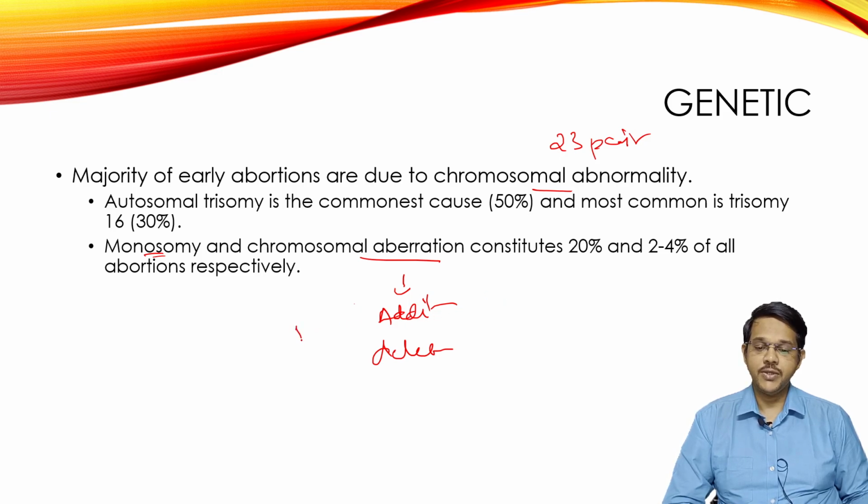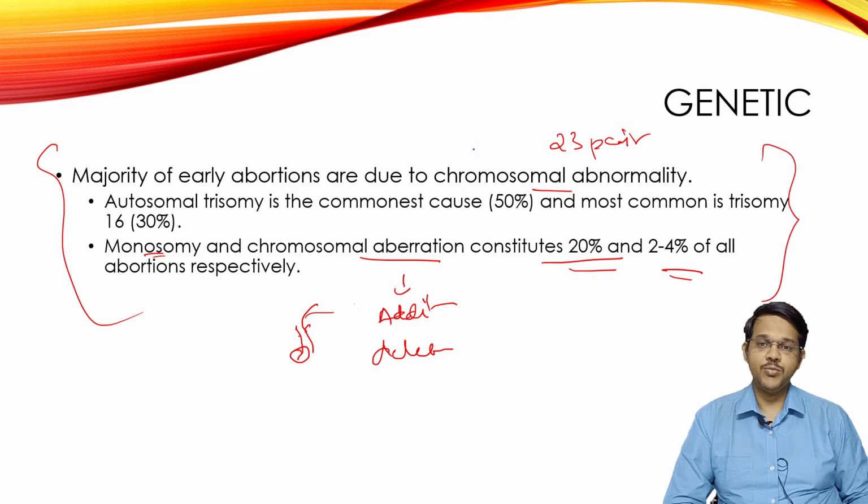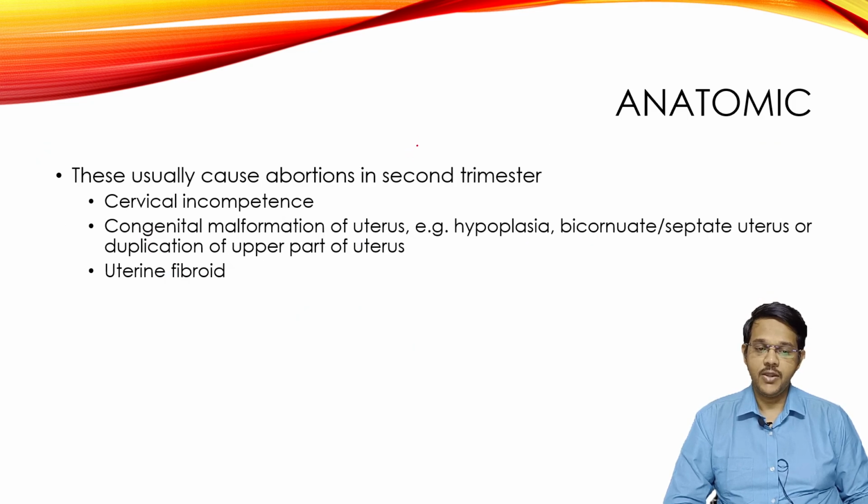So chromosomes, which are usually present as pairs, may have some part deleted, or some part added, there may be branches, deterioration may occur. This comes to about 20%, that is monosomy is in 20%, and 2 to 4% are chromosome aberrations. These are the main reasons where, because of these genetic chromosomal abnormalities, many times spontaneous abortion occurs.